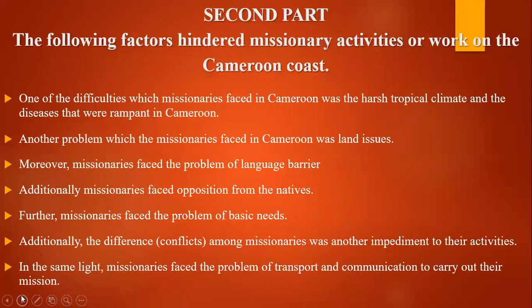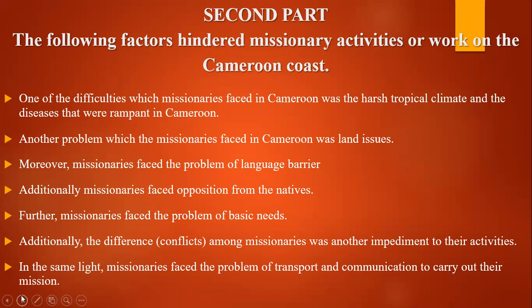Now, we move to the second part. The second part is where we are examining the factors that hindered missionary activities, or worked against Christian missionaries on the Cameroon coast. Now, you have the difficulties the missionaries faced in Cameroon, which was the harsh tropical climate. You have problems, which problem again? Problem of land. You have the language barrier.